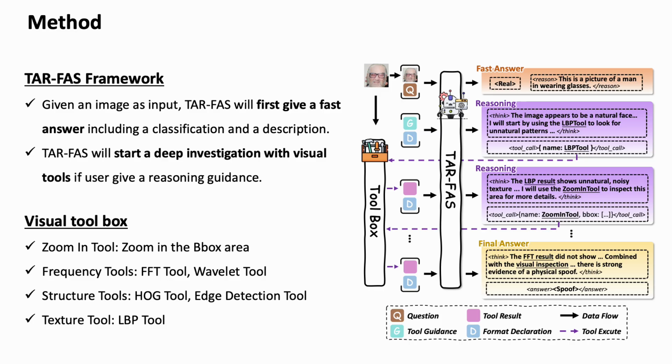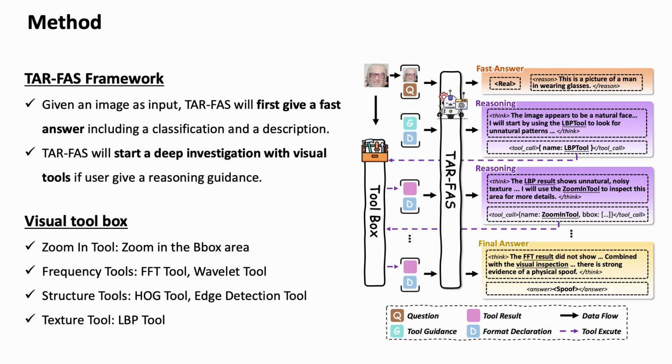This slide shows the overall TAR-FAS framework. Given an input face image, TAR-FAS first provides a fast answer, including a real or spoof classification and a short description. This is similar to an intuitive judgment. However, when deeper reasoning is required, TAR-FAS starts a multi-turn investigation with visual tools.